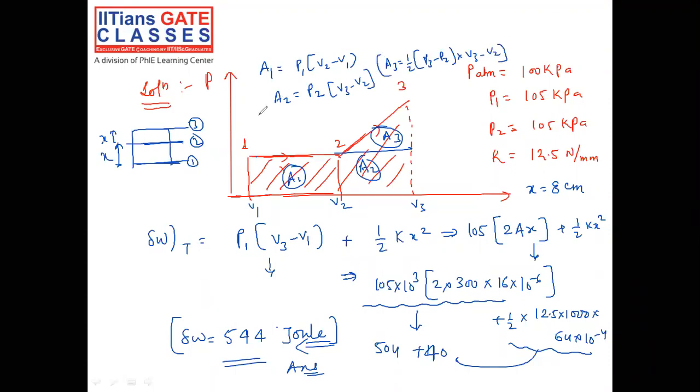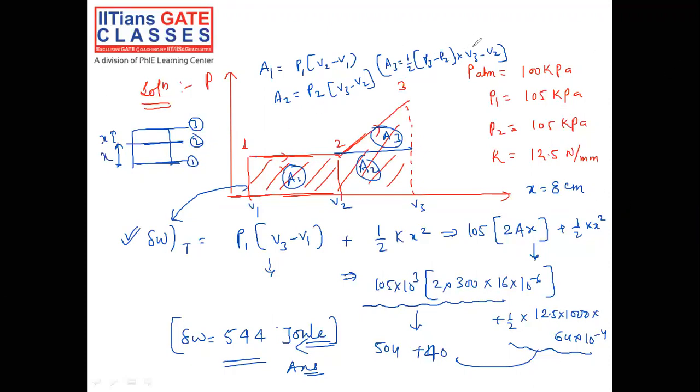So either you do A1 plus A2 plus A3 to get the total work done, or the shortcut is, without taking any risk of calculating P2 or P3, you can directly calculate with this method. That is atmospheric work and piston work, that is the work against the weight of the piston, plus spring work, that is half of kx square. You will directly get the value. So that is all about question number 3 of the mechanical set 2.